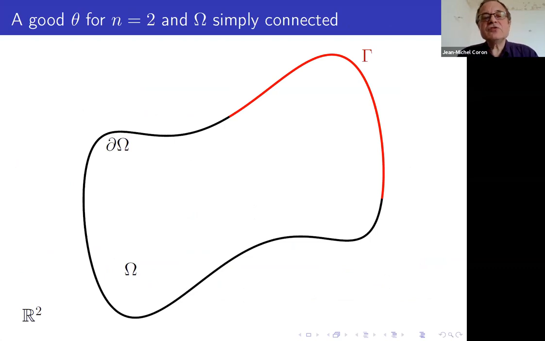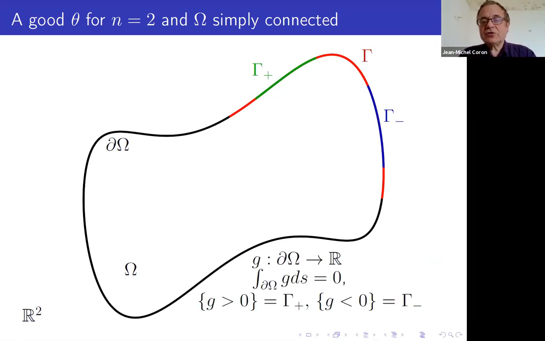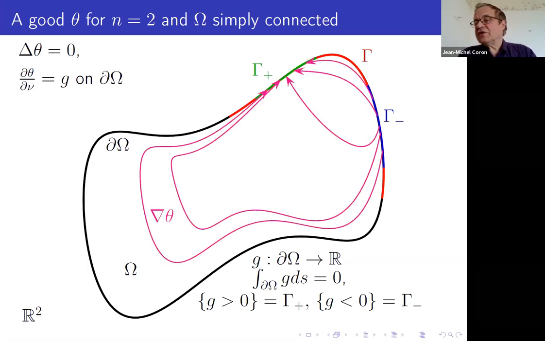And in order to get a good theta, you just take gamma plus and gamma minus as on the picture. You consider a function g going from the boundary of omega into R, such that the integral of g is equal to 0. g is positive on gamma plus, negative on gamma minus. And you now solve the Neumann boundary problem. And you see that the gradient of theta does not vanish in omega. And you solve the problem.